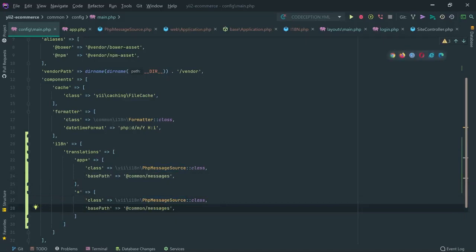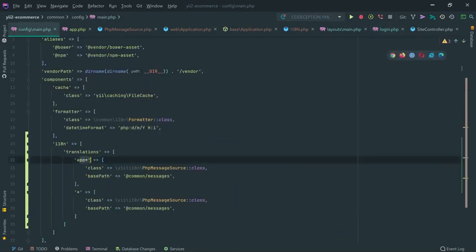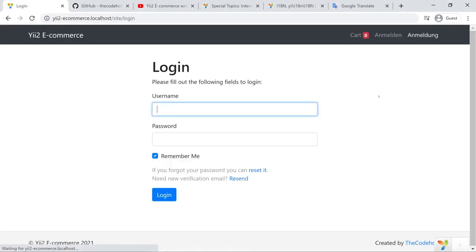And now, if I go in the login again and change that into a login, okay? So that's a different category. That is not the app category, that is not a subcategory of app. So if I do it like this and save and reload the page, and let's actually go to the login page. Right here, I don't see anything.